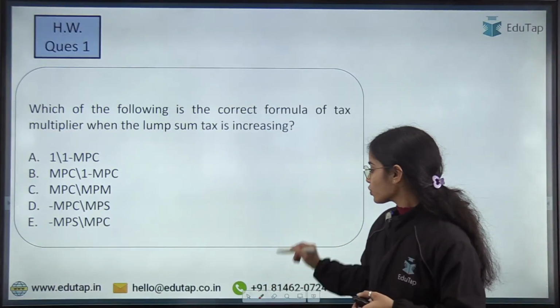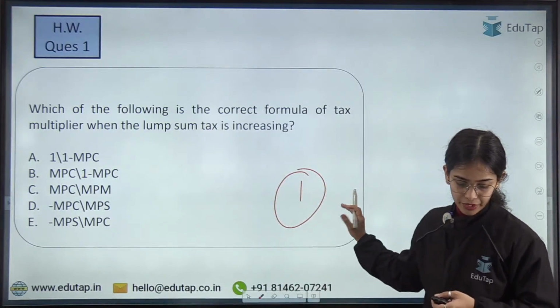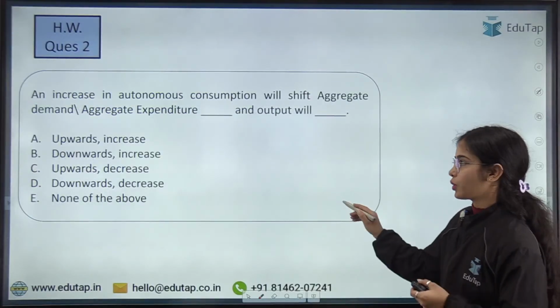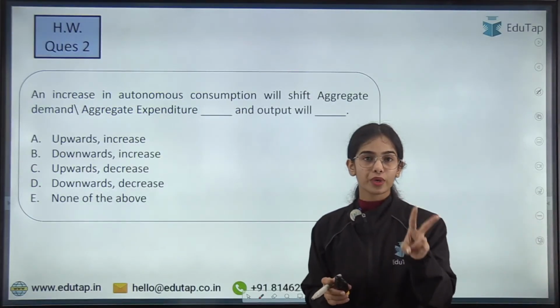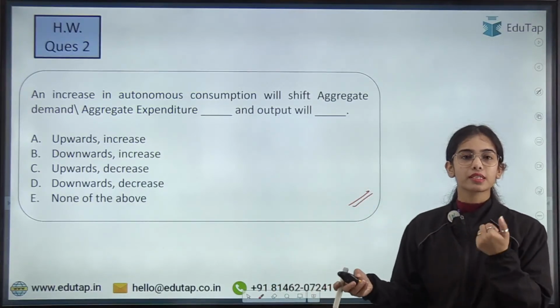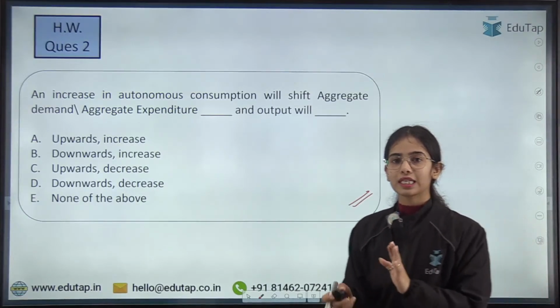Now this is the first homework question for you. I hope you will be easily able to answer this homework question. So this is the homework question for this session. Now this is the second homework question. So these are the two homework questions that you have to answer in the comment section below, and tomorrow we are going to discuss the answers for these two homework questions.